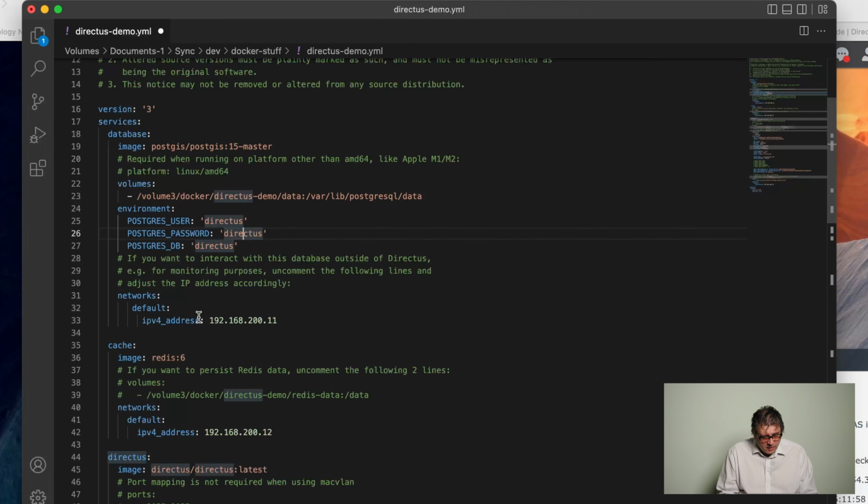Okay, lastly, in this section, we have to take care of the network section. And this is something I mentioned earlier already. As usual, I'm going to make use of MacVLANs.